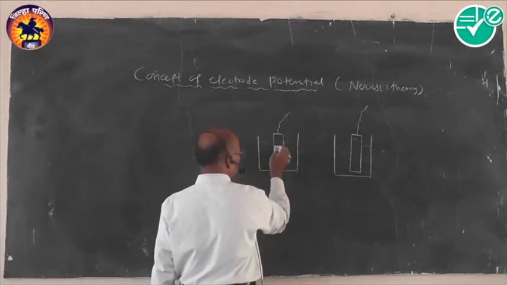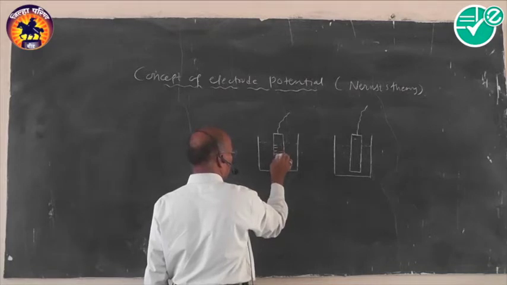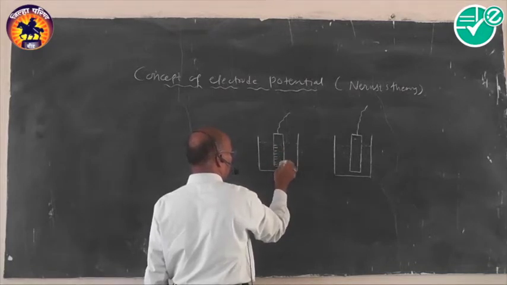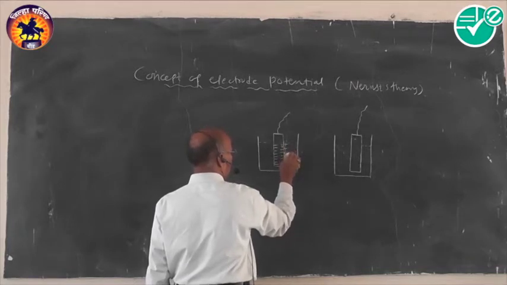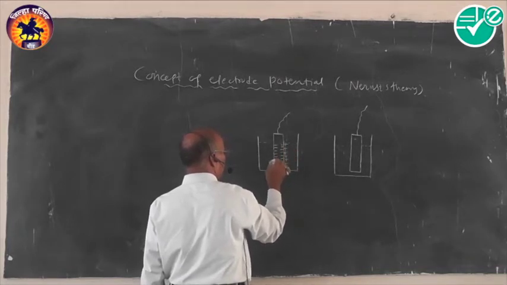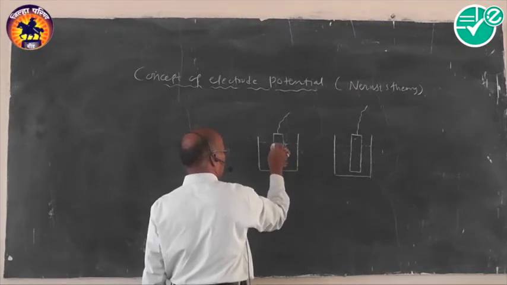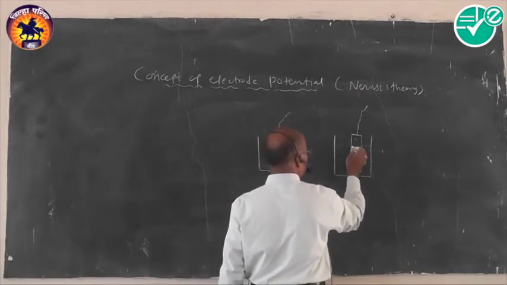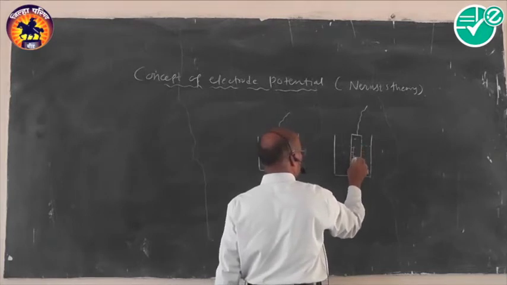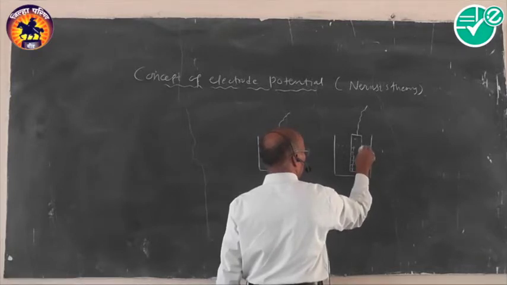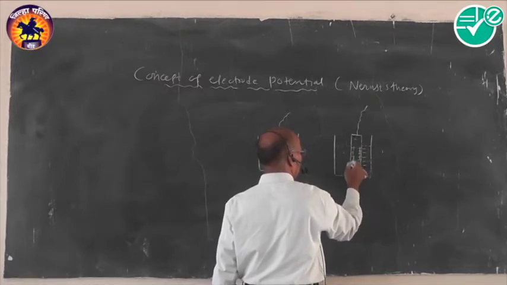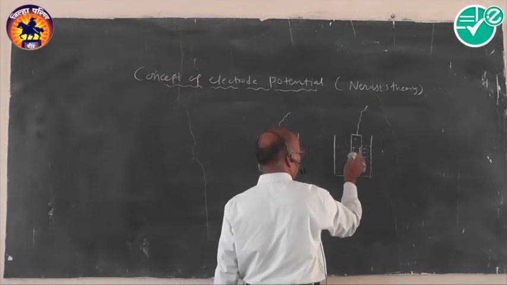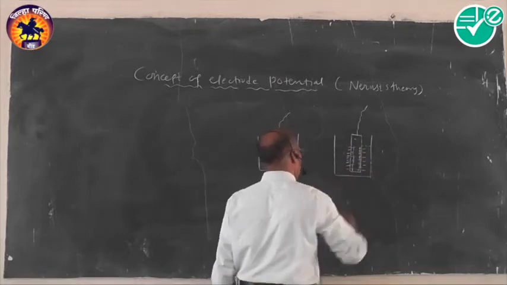In this case, the rod is getting a negative charge and the solution is getting a positive charge. Here itself it is getting positive charge, and the solution is getting negative charge, like this.